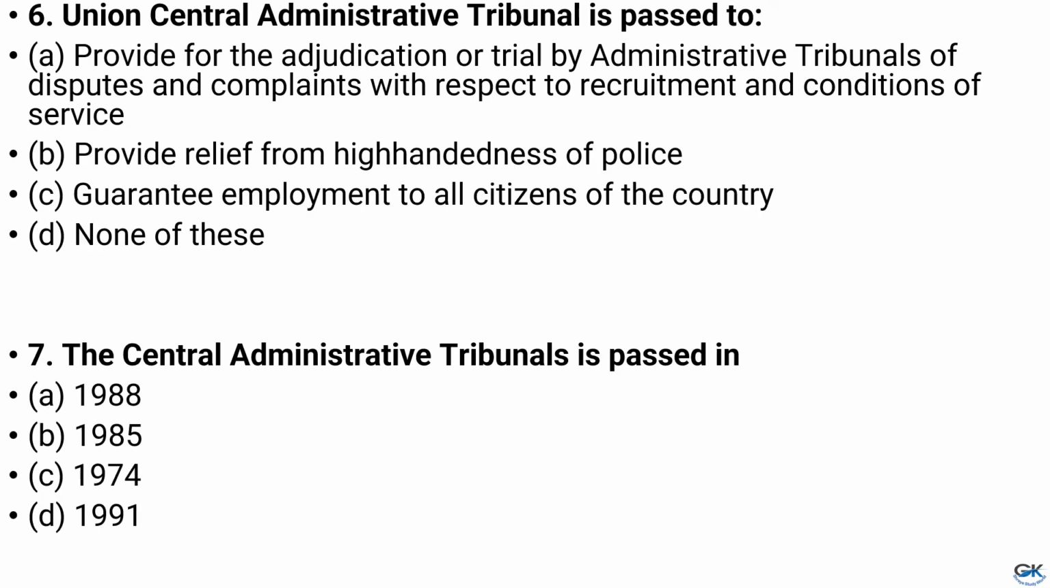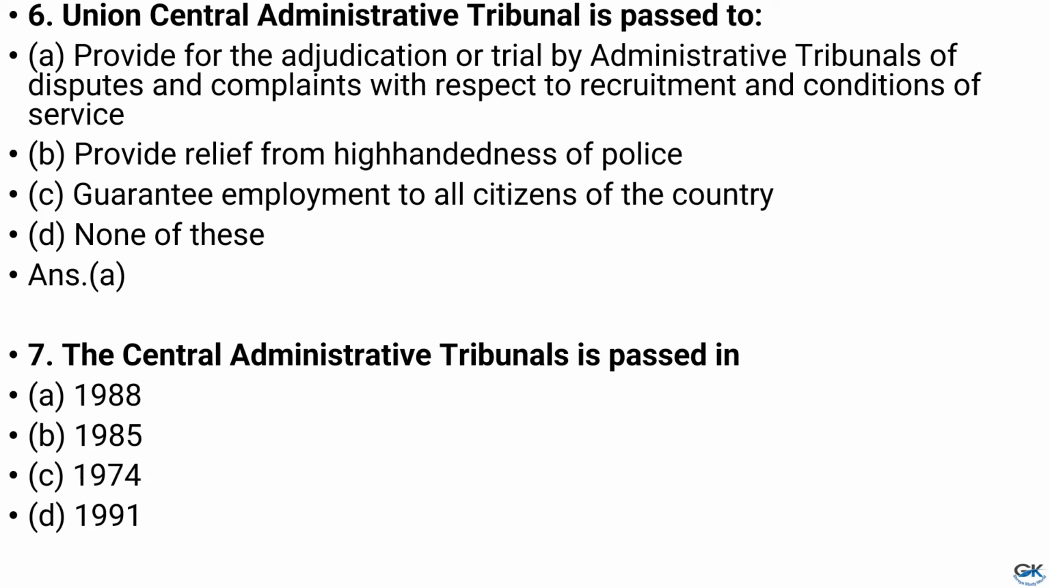Question number 6. Union Central Administrative Tribunal is passed to option A. Provide for the adjudication or trial by administrative tribunals of disputes and complaints with respect to recruitment and conditions of service. Option B. Provide relief from high-handedness of police. Option C. Guarantee employment to all citizens of the country. Option D. None of these. And the answer is option A.